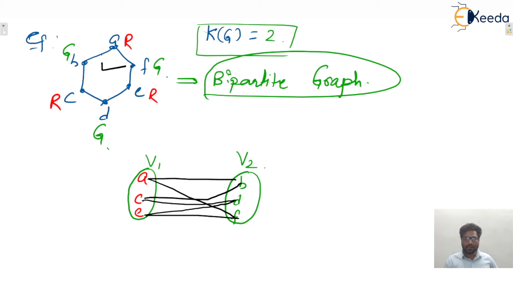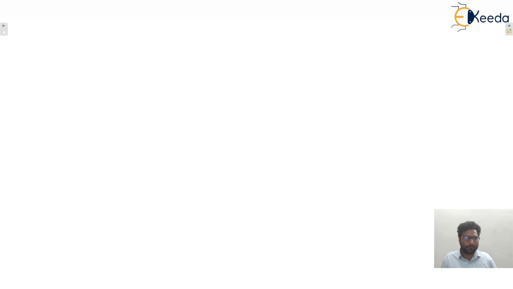Okay, similarly, there is a concept of tripartite graph also, isn't it? In a tripartite graph, 3 vertex sets will be there, or we can say that in that particular graph the chromatic number will be 3 only. That is known as the tripartite graph, isn't it? Okay, next one, that is complete bipartite graph. That is important.